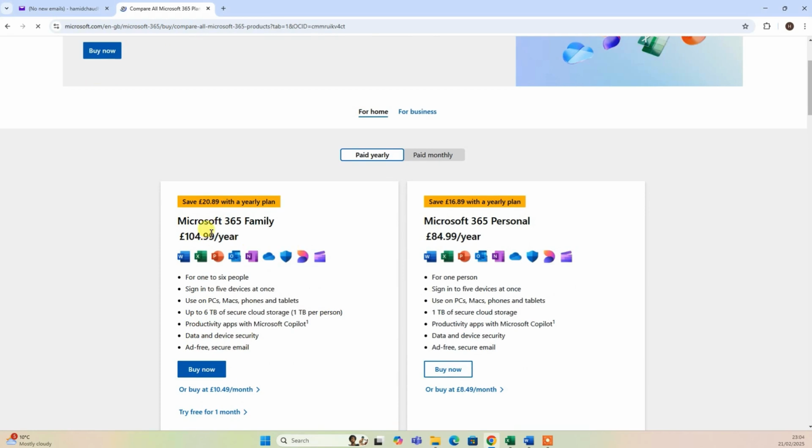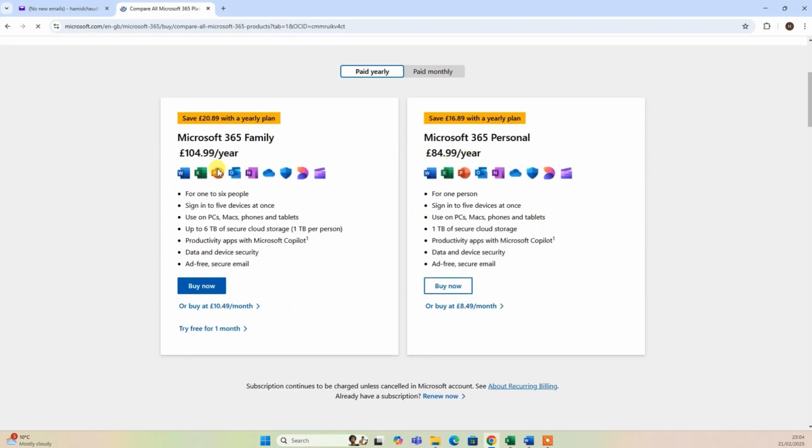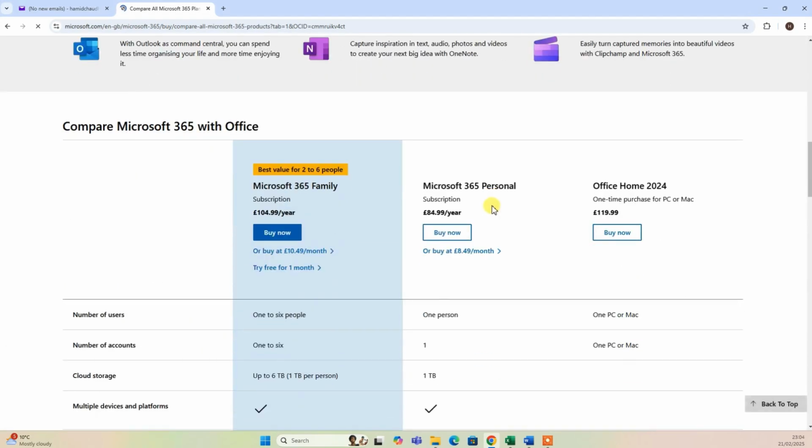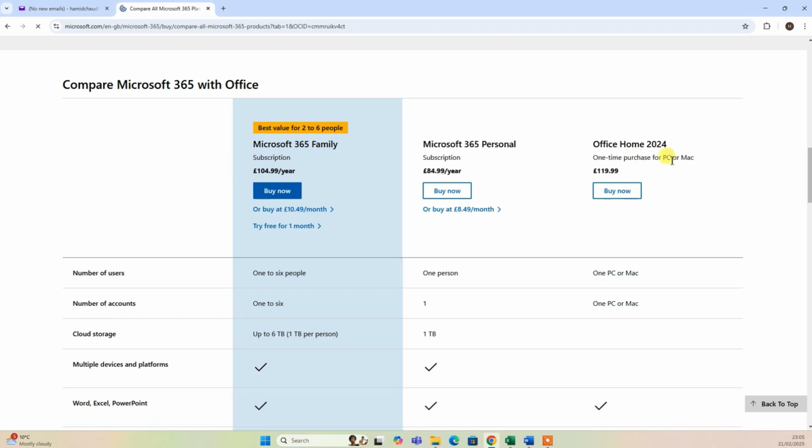So I have two options, Microsoft 365 Family or Microsoft 365 Personal, at 84.99 and 104.99. This one you can use for 1 to 6 users, and this is for one person only. It also makes a comparison between the family, personal, and the one-off purchase. With the one-off purchase, you pay just once and you get the latest version. However, later down the years, if new Microsoft Office functions or features are released, you won't get those features unless you specifically pay for them. So this is for buying Microsoft 365.